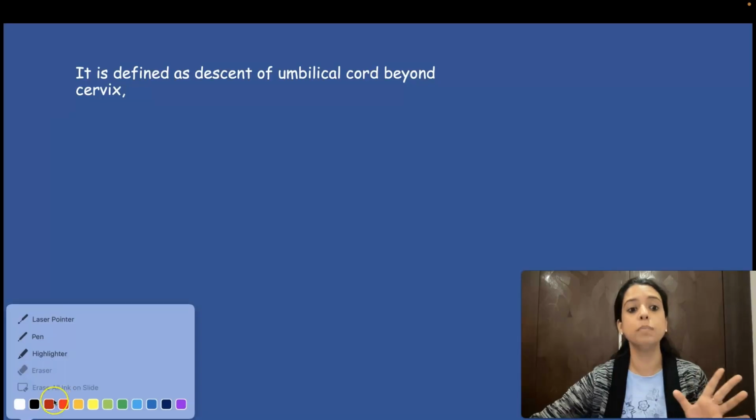So descent of the umbilical cord beyond the cervix is called prolapse, because that is not a place where it should be, where it is supposed to be. So when it is out of the cervix, we call it umbilical cord prolapse. Now umbilical cord prolapse is basically a range. So it is of 3 types. Okay, it increases in severity, but it is of 3 types.